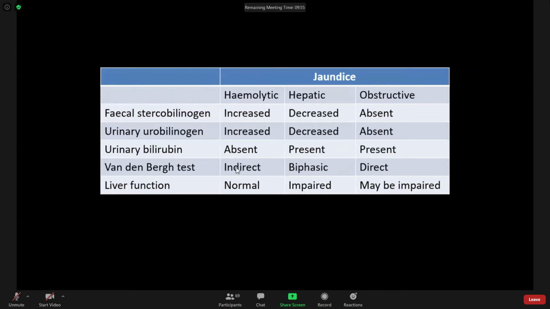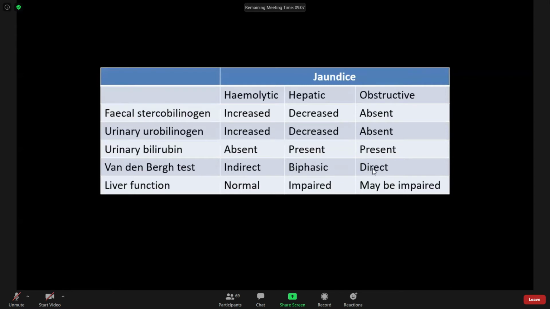What does indirect positive mean? It means that when diazo reagent is mixed with unconjugated bilirubin, it does not give the color, but when alcohol is added to it, it gives the color. This is indirect positive. Whereas direct positive is when conjugated bilirubin, that is water soluble bilirubin, is mixed with the diazo reagent, it immediately gives a reddish violet color within 30 seconds. Conjugated bilirubin gives the direct positive.